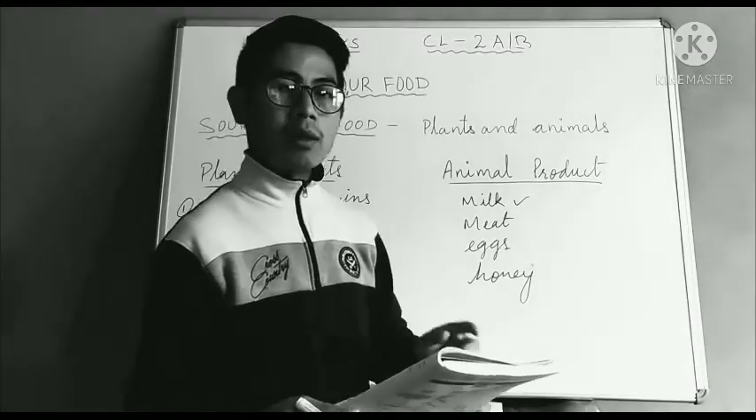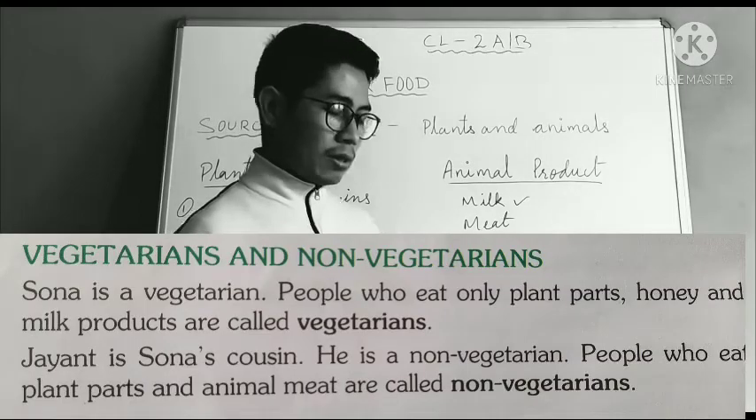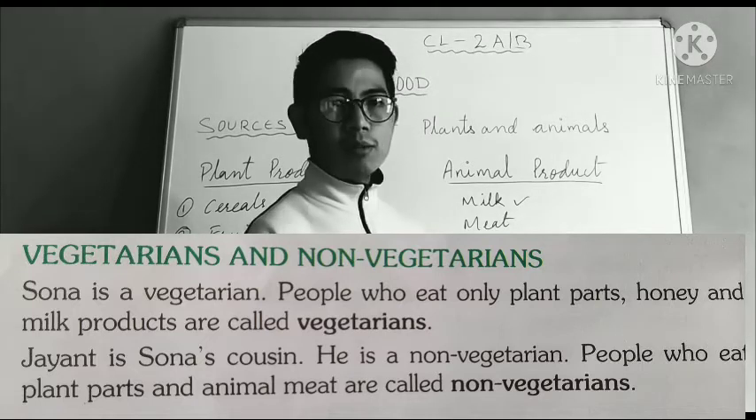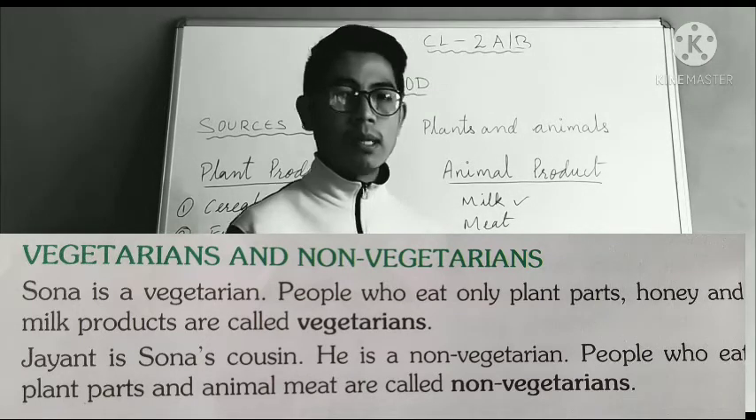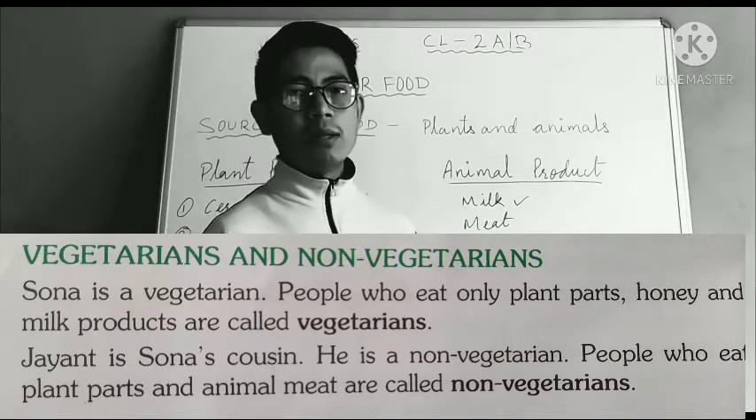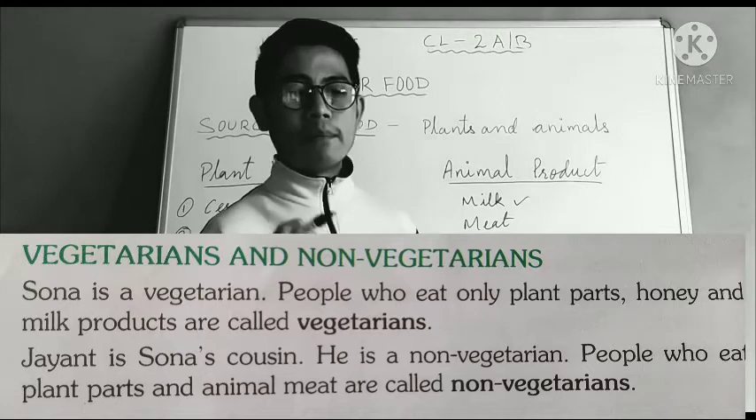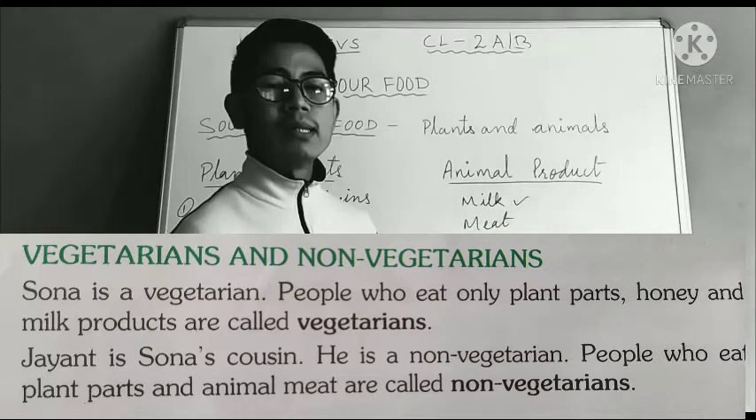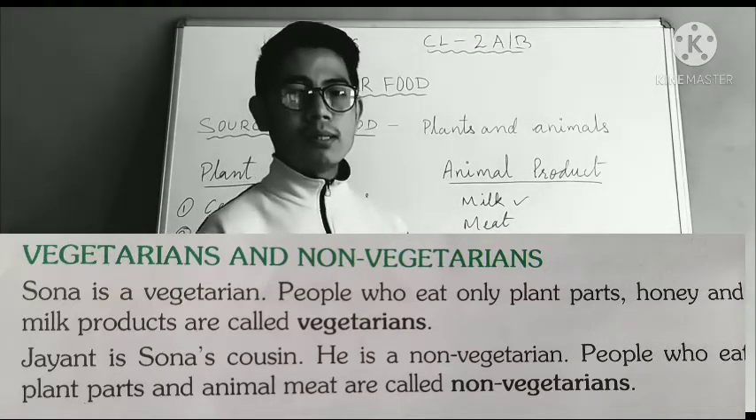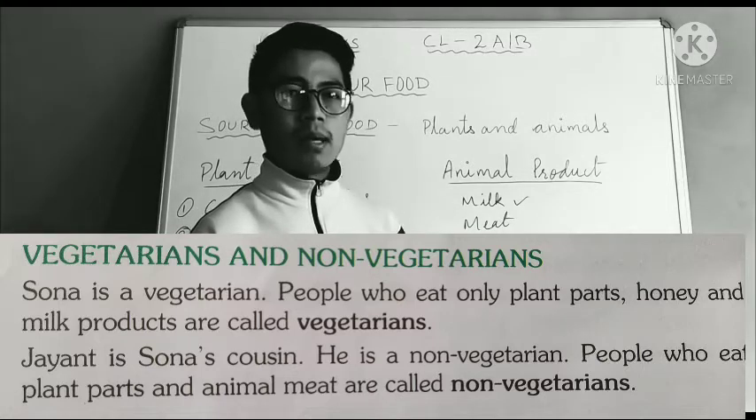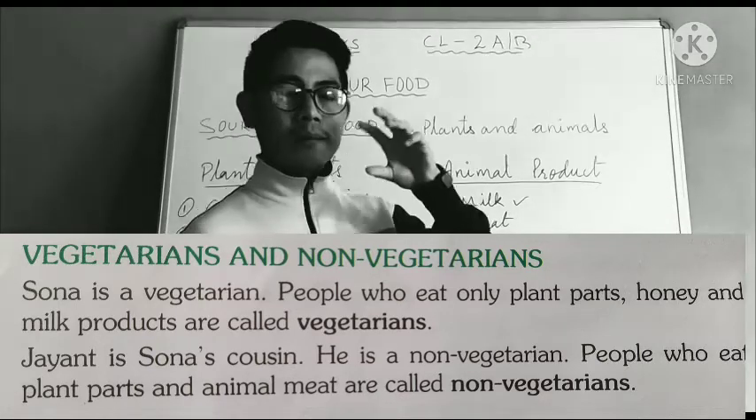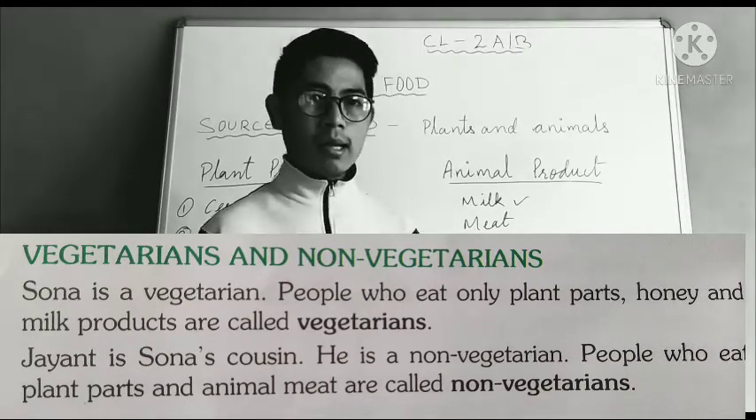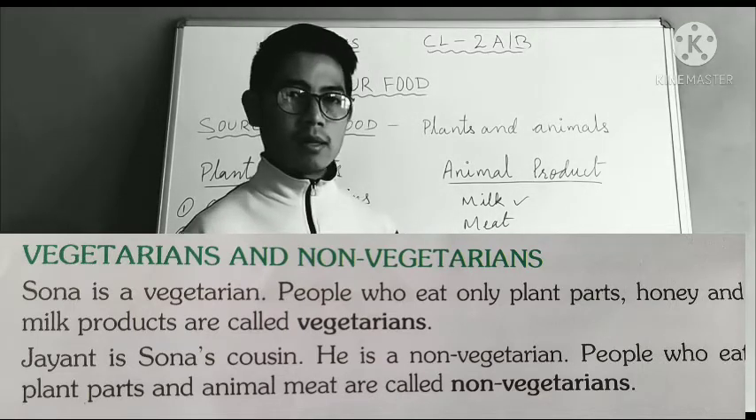Now the vegetarians and non-vegetarians. People who eat only plant parts and honey and milk, but they don't eat meat, are called vegetarians. So the vegetarian people eat only plant parts. The non-vegetarian people eat both meat and plant parts. So the vegetarian eats only plant parts, and the non-vegetarian eats both plant parts and the meat of some animals.